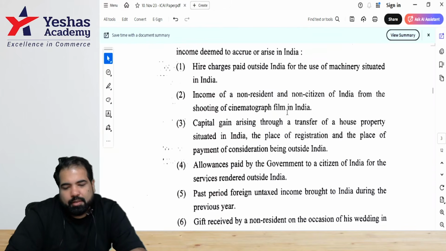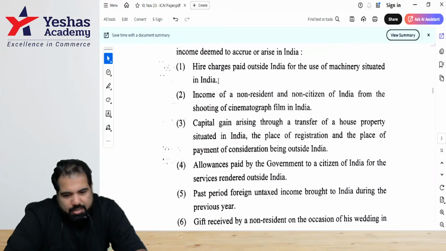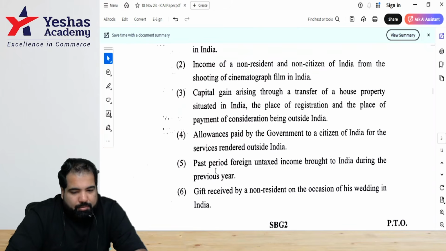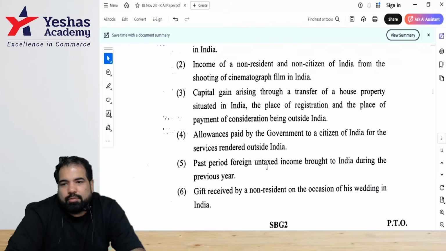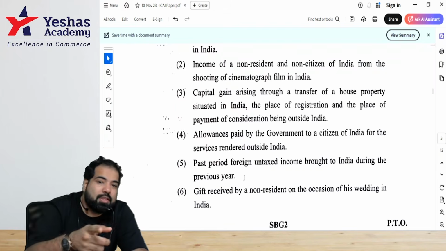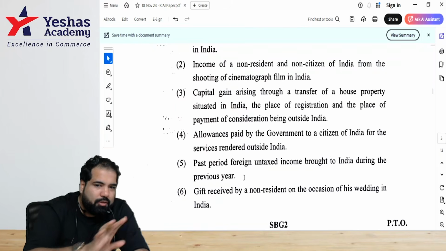Yes. Let's discuss it together. Only very simple. Hire charges paid outside India for use of machinery situated in India. Yes. Income of a non-resident, this is not a part of our portion now, guys. Capital gain through transfer of a house property situated in India. Yes. Allowances paid by Government of India to a citizen working abroad. No. Allowances are exempt. Past period foreign untaxed income. But the word is untaxed, no? Doesn't matter. If it's past period, guys, you will ignore it. It's not taxable. It's not within the scope of income as per section 5.